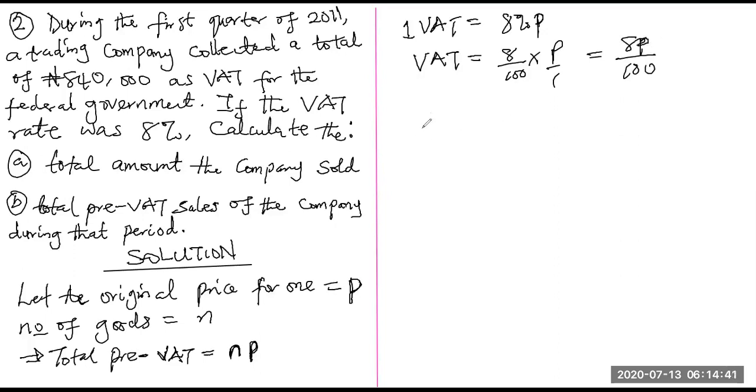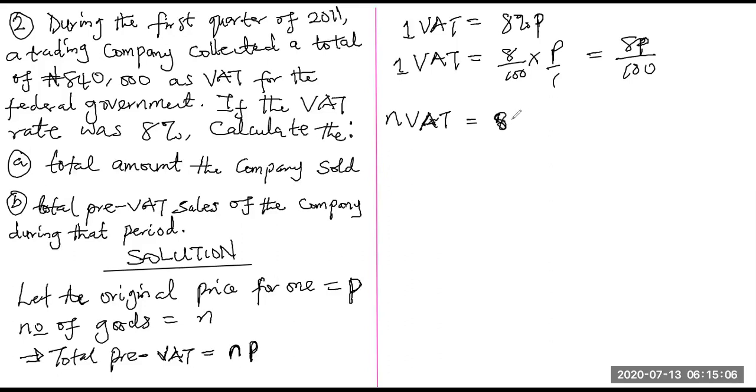Now we have the number of VAT, because remember the number of VAT must be equal to the number of goods they sold, because it is one VAT for one good, one VAT for one good. So this is for one VAT, that means N VAT. Now N VAT, the number of goods they sold, is going to give us what?